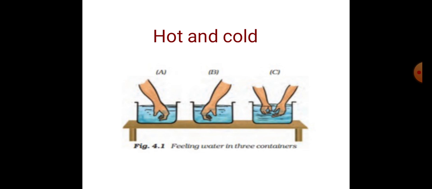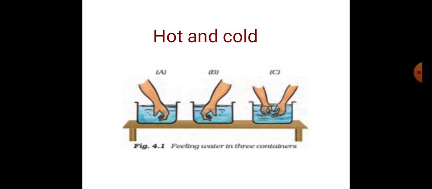For this, we can do an activity as shown in the slide. We can see the image. Here are figures A, B and C. Take 3 bowls, mark them A, B and C. Pour some hot water in the bowl marked A, warm water by mixing some cold and hot water in the bowl marked B, and ice cold water in the bowl marked C. So we have to take water of different temperatures in 3 different bowls A, B and C.